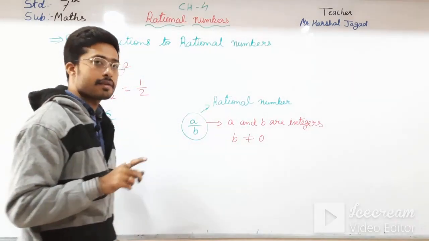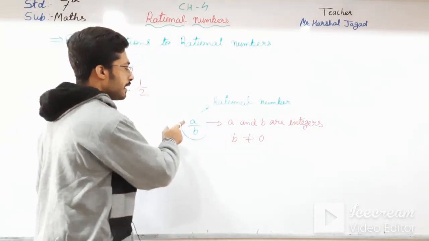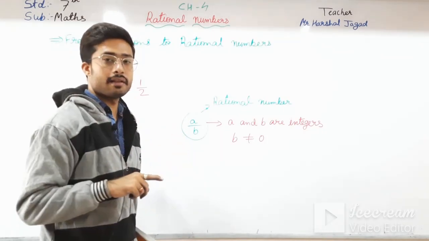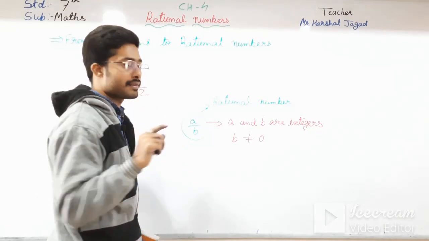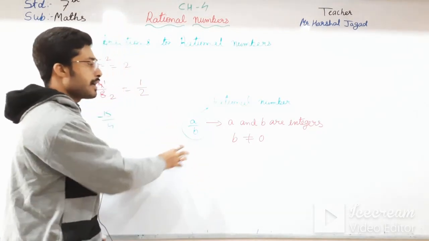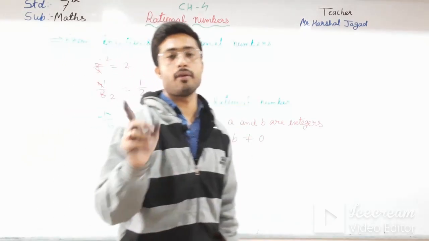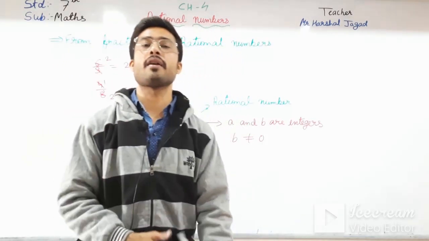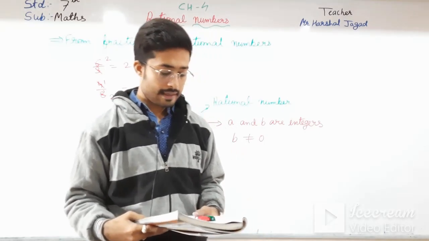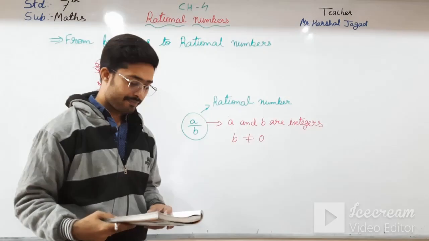In fractions, all the numbers are of the form a upon b, but a and b are natural numbers, not integers. So from that we can say that all the fractions are rational numbers, but all the rational numbers are not fractions. Okay students, moving further, let us look at some examples.